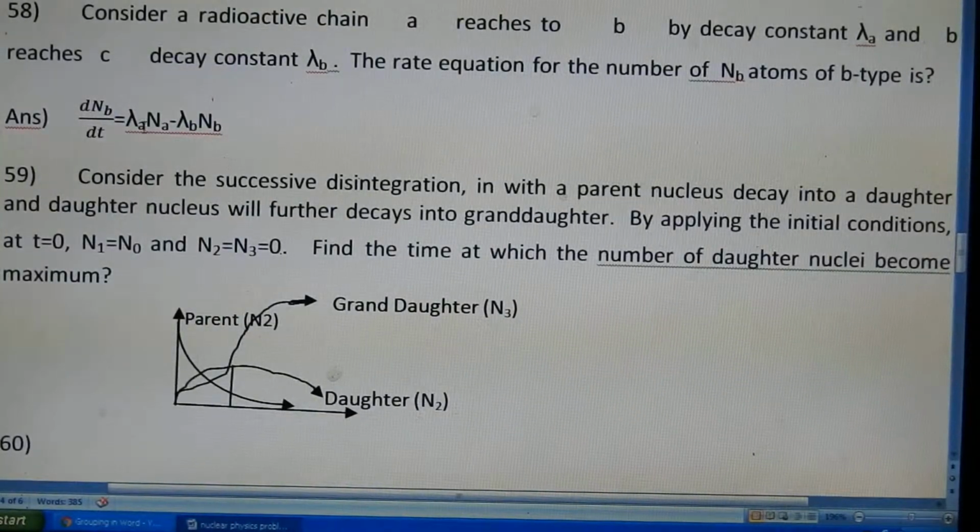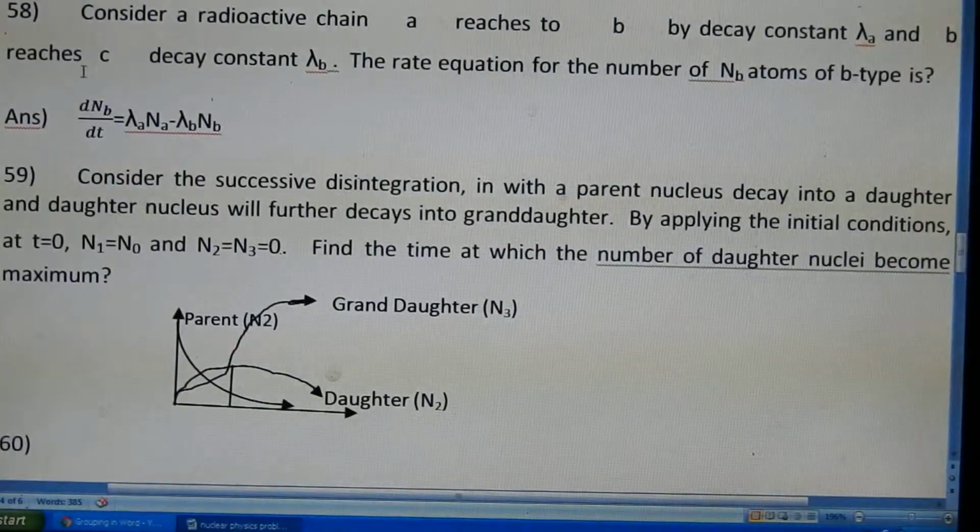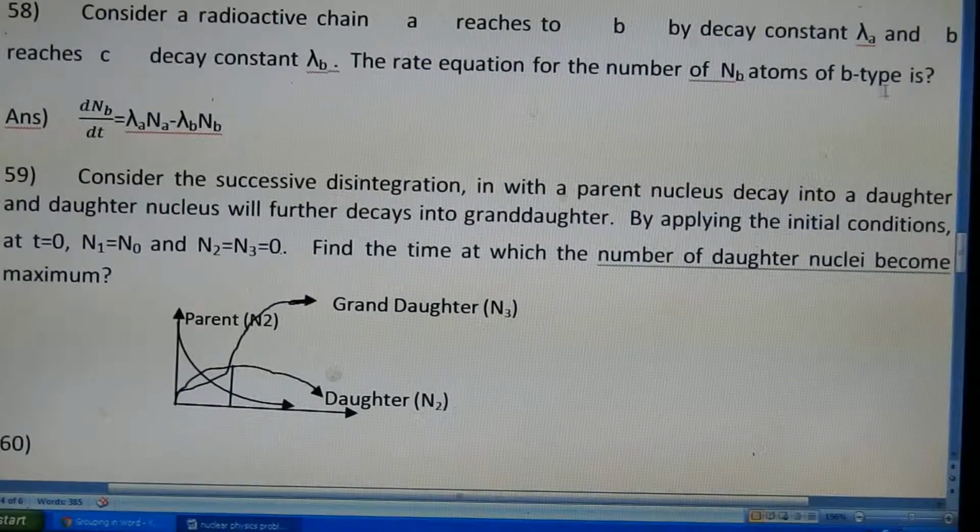Here again you can see another problem. Consider a radioactive chain: A nucleus reaches B nucleus by decay constant lambda A, and B nucleus is decaying, reaching C with decay constant lambda B. The rate equation for the number NB of B-type atoms is being asked. So how many atoms should be present, and at what rate are they converting? That is what is being asked. So dNB by dt is equal to the rate of change of NB atoms.